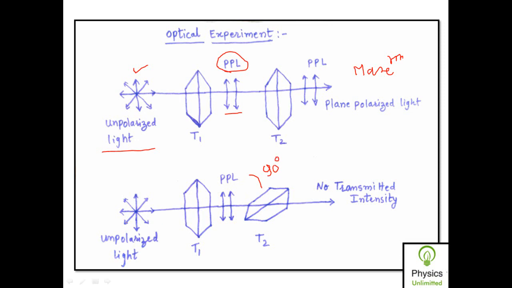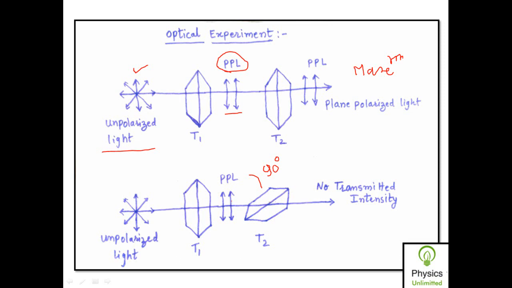Again, when an unpolarized light is incident on the first tourmaline crystal T1, you get completely plane polarized light, but this light, being completely plane polarized, has vibrations perpendicular to the direction of propagation of the wave, and now these vibrations are perpendicular to the axis of the second tourmaline crystal T2, and whenever vibrations are not parallel to the axis, they are absorbed by the tourmaline crystal.